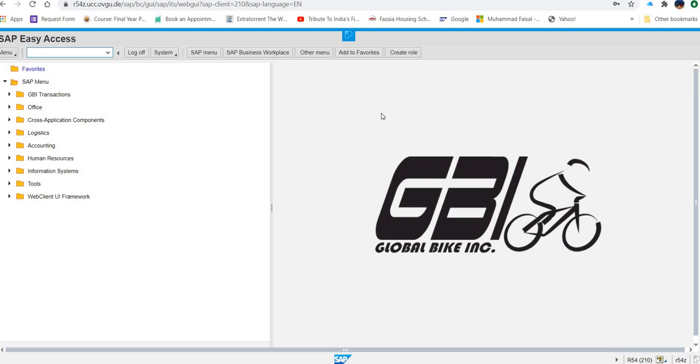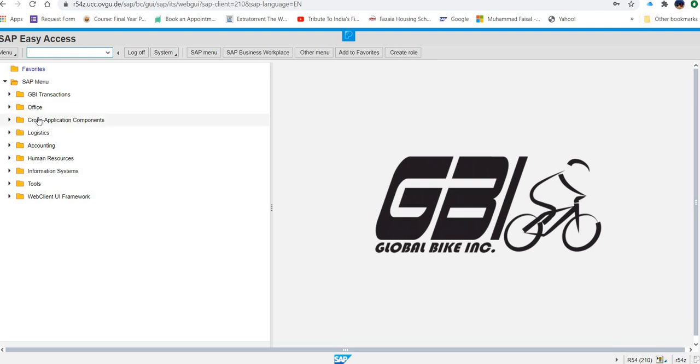Now again, we should know what steps we have to perform to do the activities. The first activity is creating a customer. To do that, we have to follow this path. Those people who are my students, I will share with you the exercise in which all the steps are mentioned. For those who are not students, they will use this system when they have access to the SAP system and some access to the exercises as well.